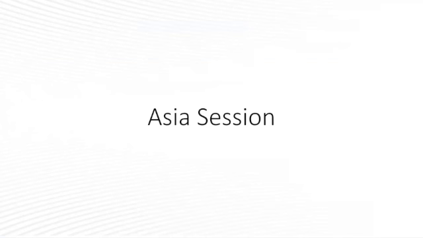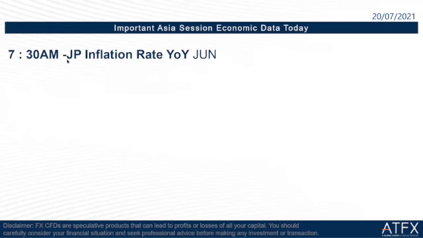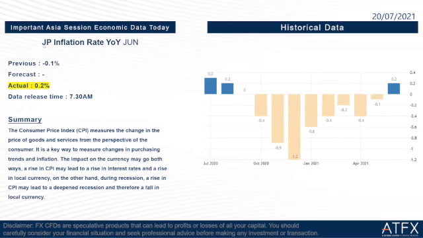Okay, when coming to today's Asian session, we have to take note of the JP inflation rate, this economic data in the Asian session. JP inflation rate, yearly, June. The previous is negative 0.1%. The actual is 0.2%, which is slightly higher than the previous. So we should take the Japanese yen as bullish or positive.